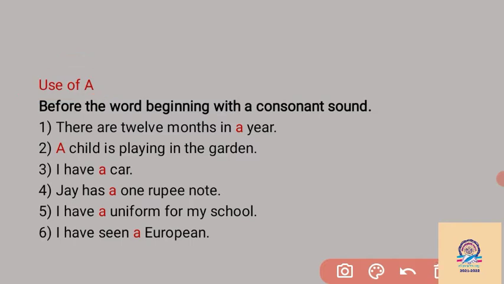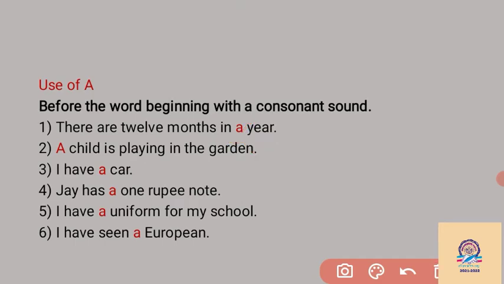We see the examples given here. There are 12 months in a year. Here we put a, because we pronounce year with a consonant sound. So before year, we have to write the article a.